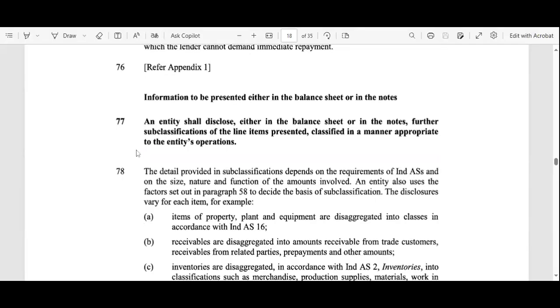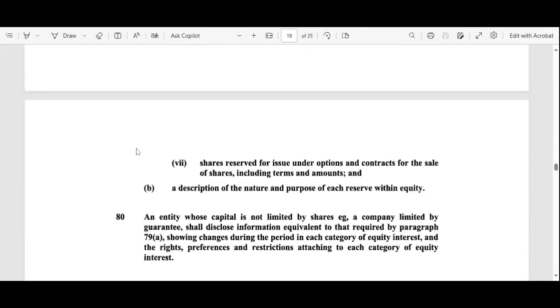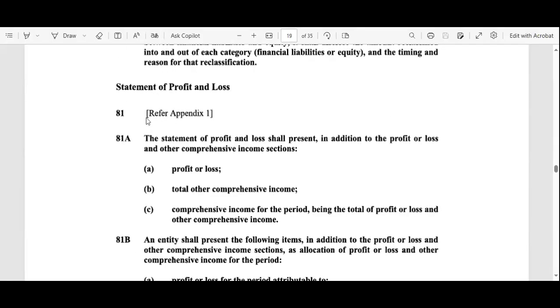Okay, we will read the guidelines for the profit and loss. If you see here on the screen, that is the statement of profit and loss. What are the different guidelines for these financial statements that we are going to understand?